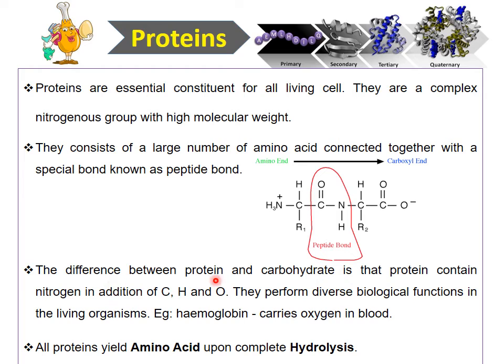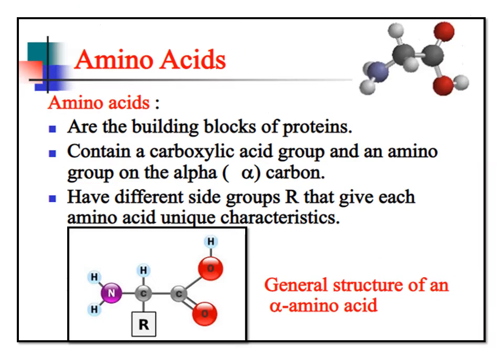The difference between protein and carbohydrate is that protein contains nitrogen in addition to carbon, hydrogen and oxygen. They perform diverse biological functions in living organisms. Example, hemoglobin carries oxygen in blood. All proteins yield amino acids upon complete hydrolysis.